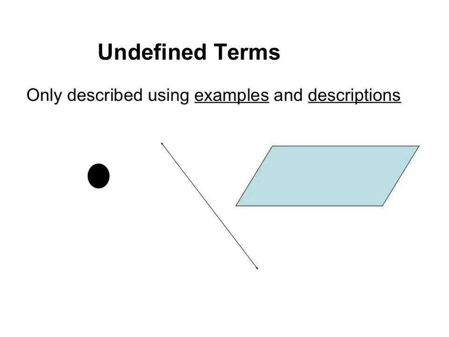In geometry, point, line, and plane are considered undefined terms because they are only explained using examples and descriptions. They make up everything else in geometry. It's hard to see on this line, but there are arrows on the end. We have our point, our line, and our planes.